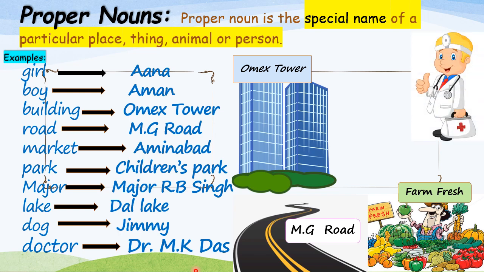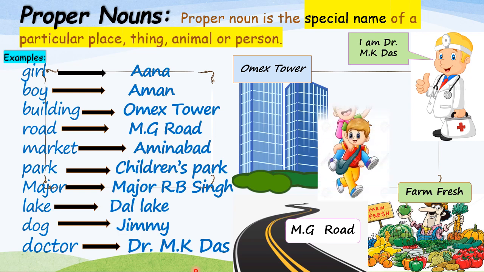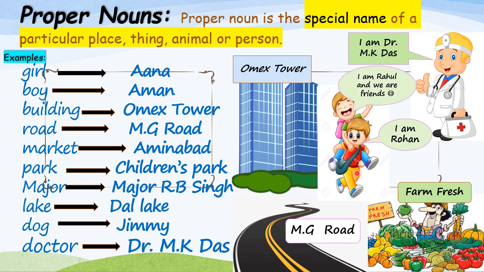Farm Fresh. He's a doctor. Dr. M.K. Das. These are two friends. The boy in the red t-shirt is Rohan, and the boy at his back is Rahul. They both are friends. Yes, children? So I believe proper nouns are clear to you all. Very good.